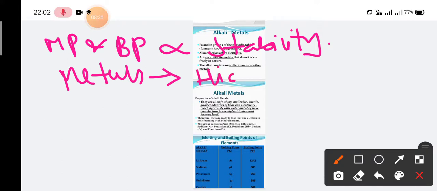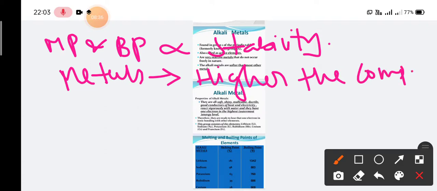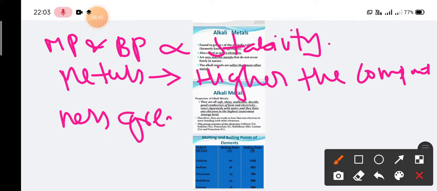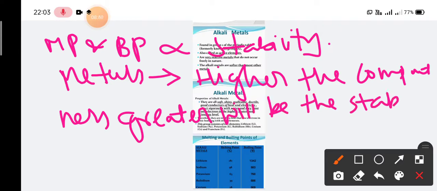In the case of metals, higher the compactness, greater will be the stability. Please take a note on that, because I am writing on the screen itself, and when I remove this screen, it will be gone. Melting point and boiling point are directly proportional to stability, and in the case of metals, stability can be denoted as: the higher the compactness, the greater the stability.